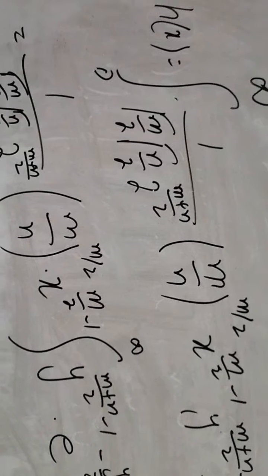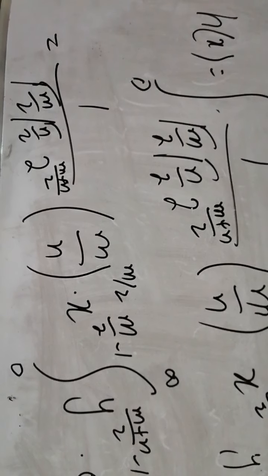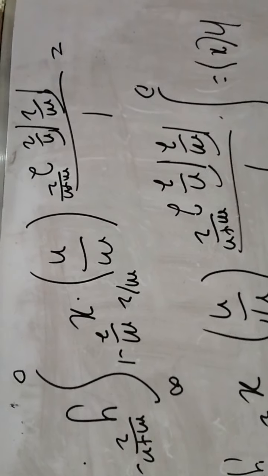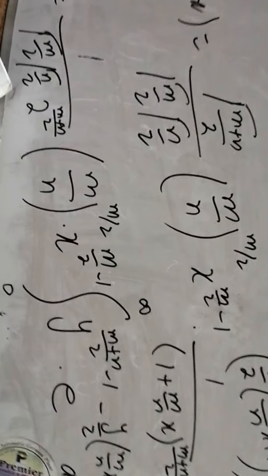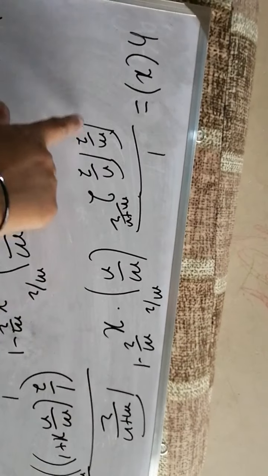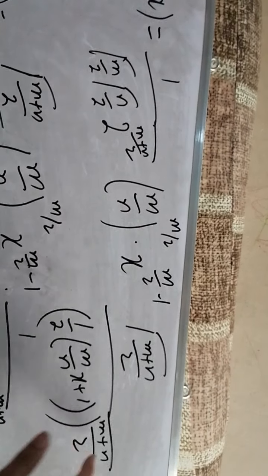and we will take out the common X values and other values which are not related to Y, and we are left with this. On simplifying this integral, we get this particular expression.